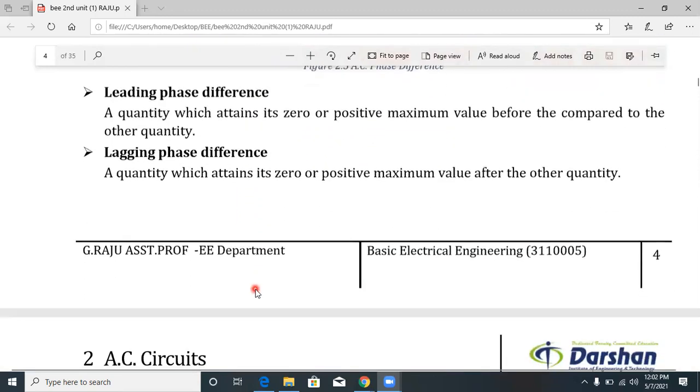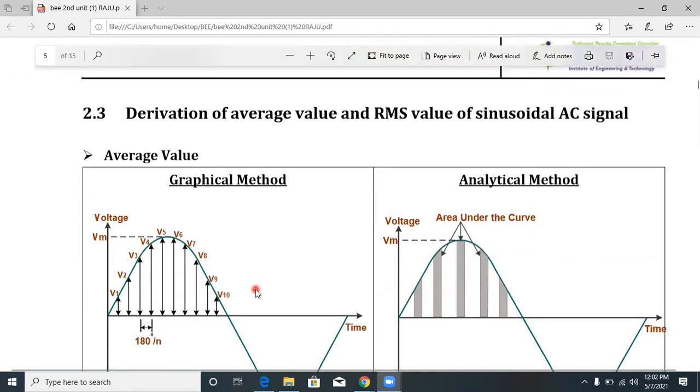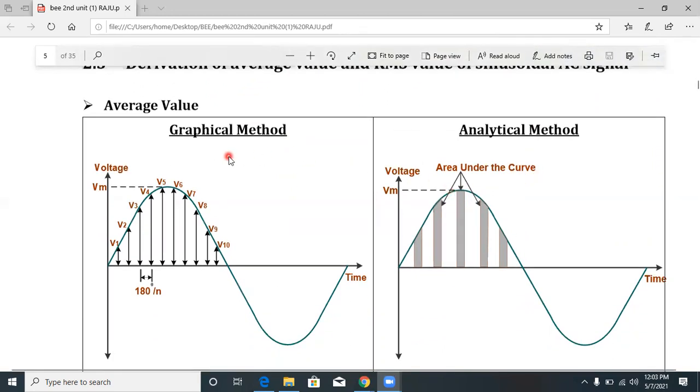Then coming to the derivation of the average value and RMS value of a sinusoidal AC signal. First the average value, and later we will discuss the RMS value. We can consider the graphical method and the analytical method. So there are two ways it is possible to find the average value.